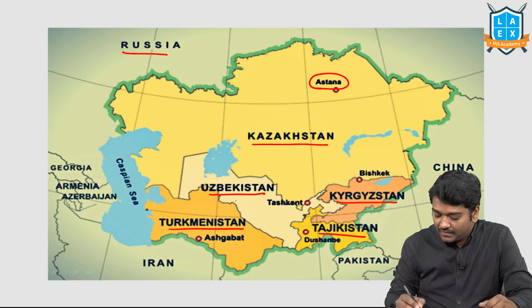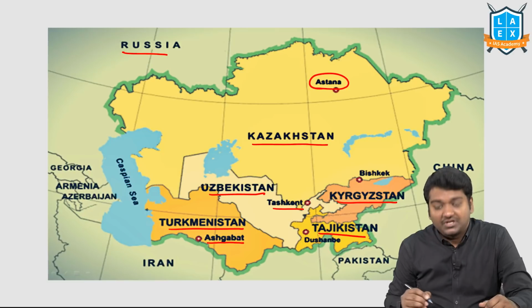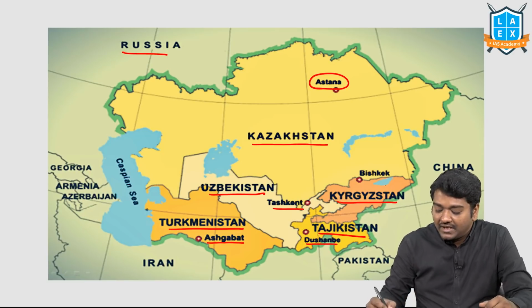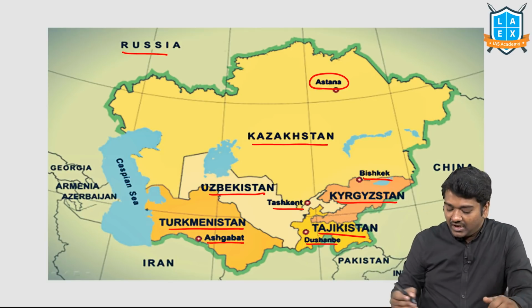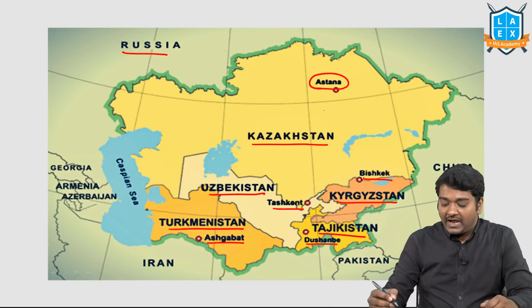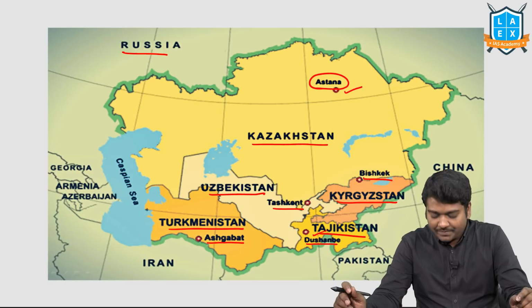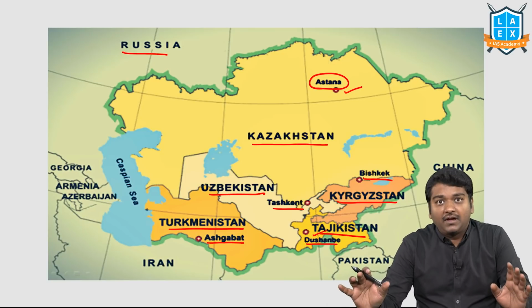Kazakhstan, Astana; Uzbekistan, Tashkent; Turkmenistan, Ashgabat; Tajikistan, Dushanbe; Kyrgyzstan, Bishkek. They may ask you to arrange it from west to east, or from north to south.